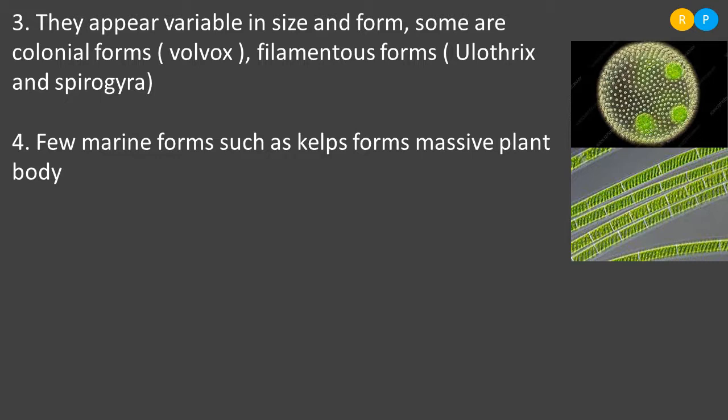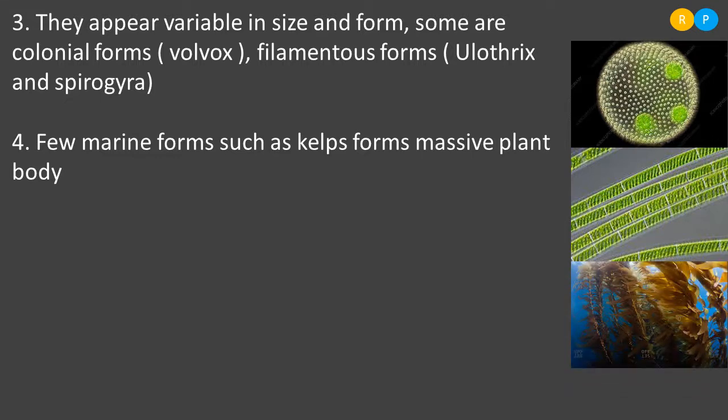Because of their massive plant body, they occupy the majority of the area in the marine water. So you have to remember the name of this algae, kelps. Kelps form a massive plant body in marine water. This is the diagram of kelps. You can see such a huge plant in the aquatic habitat.